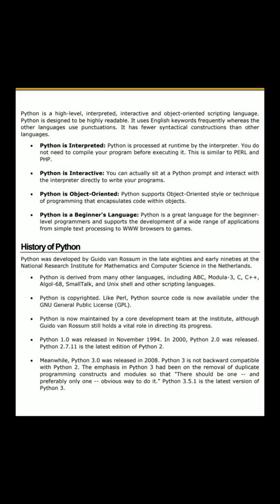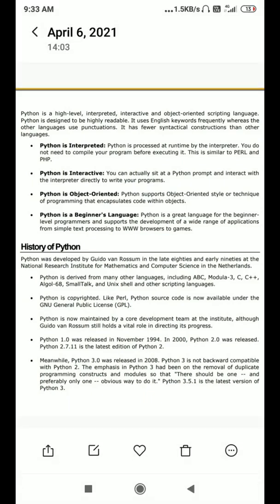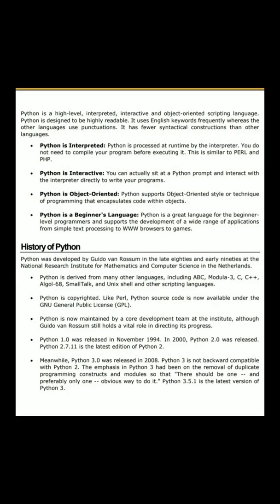And next is the history of Python. Under this category we are going to learn who developed the Python language and what the different versions are. So let's start with the history of Python. Python was developed by Guido van Rossum in the early 90s at the mathematics and computer science institute in the Netherlands.